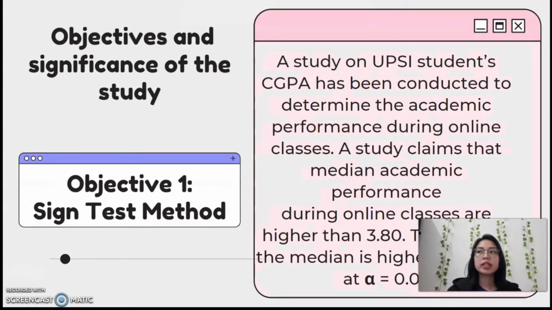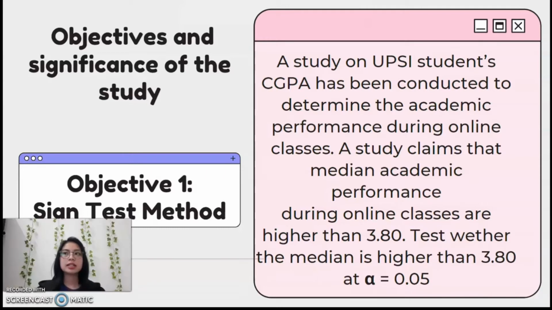For objective and significance of the study, for objective 1 we choose sign test method. A study on UPSI students' CGPA has been conducted to determine the academic performance during online classes. A study claims that median academic performance during online classes are higher than 3.8. Test whether the median is higher than 3.8 at A equals to 0.05.